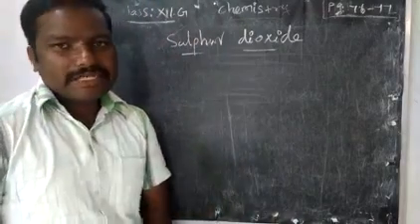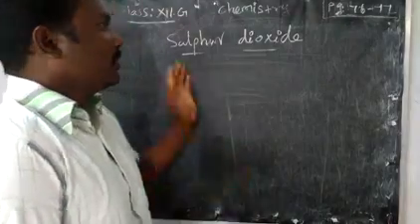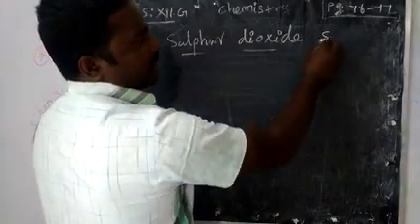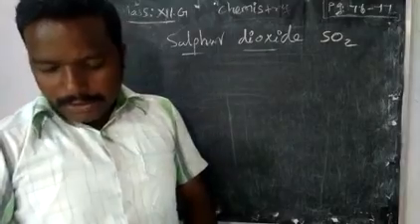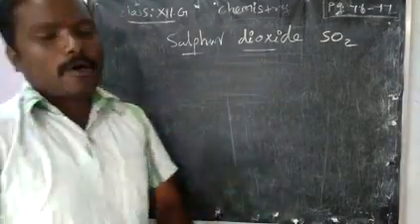Today we are going to see one of the sulfur oxide compounds, sulfur dioxide. What's the molecular formula for sulfur dioxide? SO2, right? Now we are going to see the preparation of sulfur dioxide.